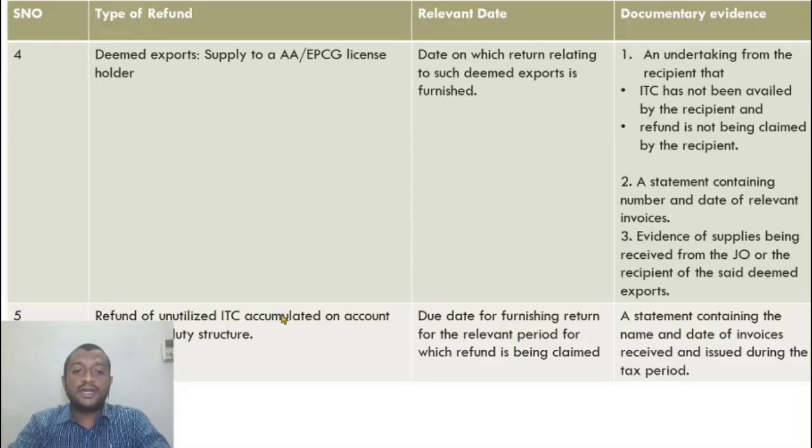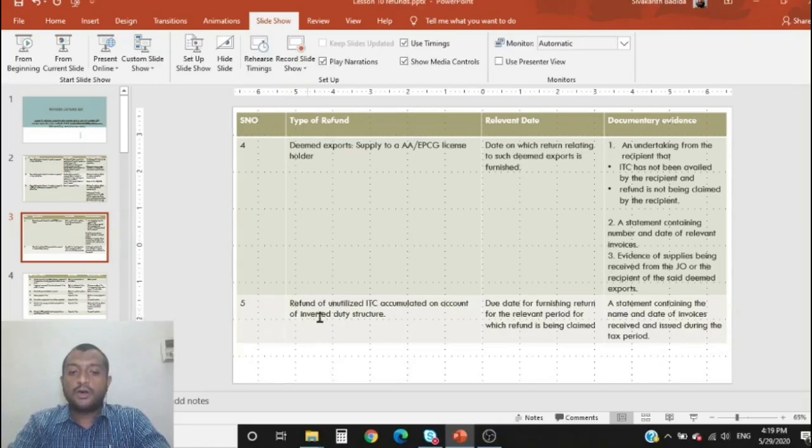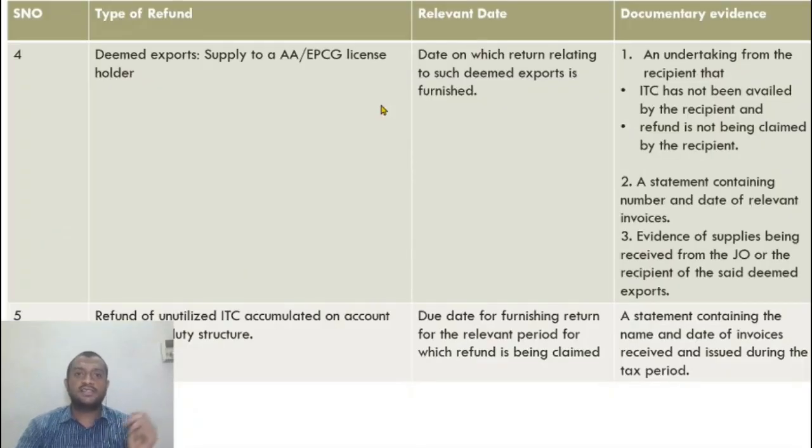Now, refund of unutilized ITC accumulated on account of inverted duty structure. So what is inverted duty structure? Let us say I am making a supply of goods, the rate of tax on which is 18%. So outwardly I charge 18%. I collect it and I pay to the government. But my input tax is 28%. So whatever inputs I use for making this product are at the rate of 28%. So my output tax rate is much lower than my input tax rate.